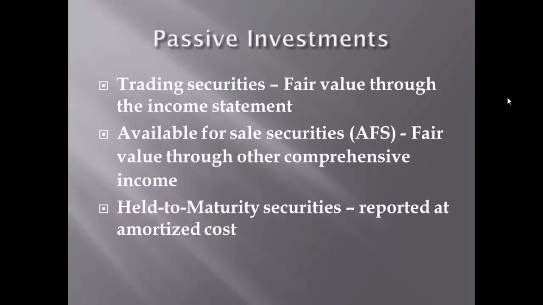Now, held to maturity securities are applicable to debt securities, such as bonds, which have maturity dates. They can also be referred to as amortized cost securities, and they are reported at their amortized cost on the balance sheet.